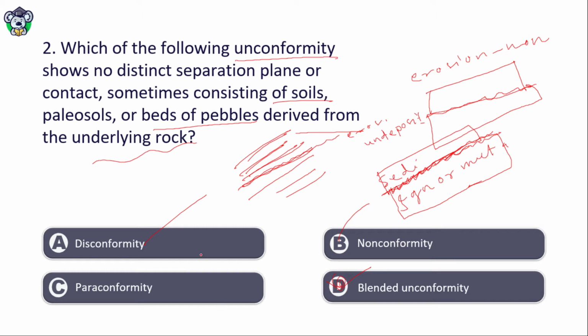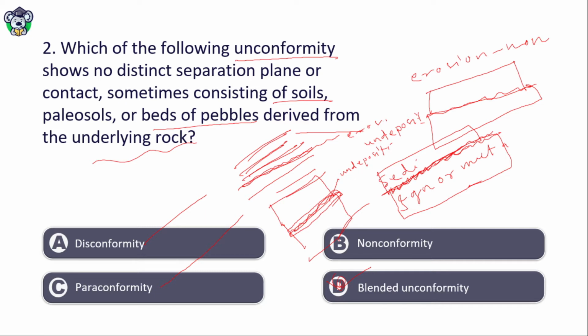Similarly, paraconformity is an unconformity between sedimentary layers. What will it depict? It will depict a non-depositional surface. It is very difficult to identify paraconformity because it represents a non-depositional surface, during which time there were no deposits.